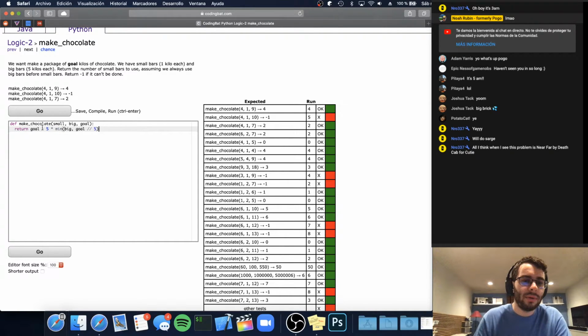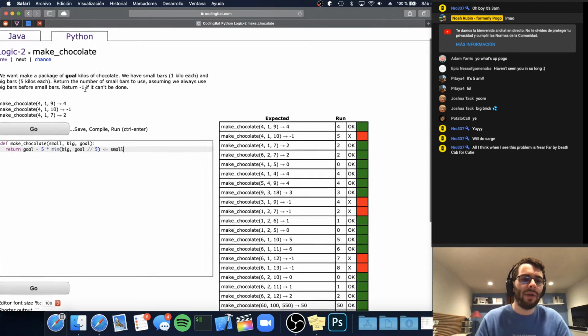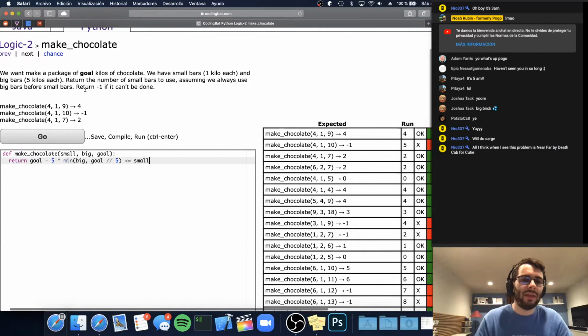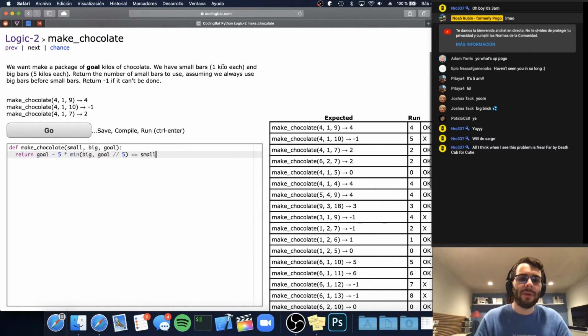Oh, I see. Okay. So just to explain why this is the same, if you read through the problem, we have small bars. We want to make goal kilos of chocolate. Small bars are 1 kilo, big bars are 5 kilos. It's the same as the bricks, right? Big bricks, small bricks. But this one says return the number of small bars to use, assuming we always use big bars before small bars, return -1 if it can't be done. So the only difference is instead of returning whether we can do it or not, we want to return the number of small bars, or maybe we can't do it, right?